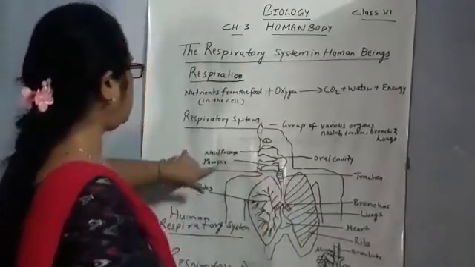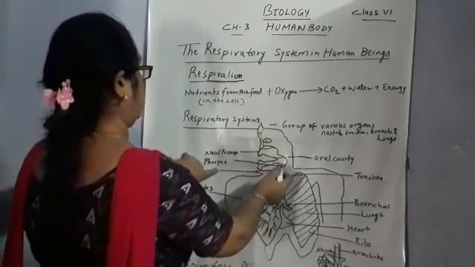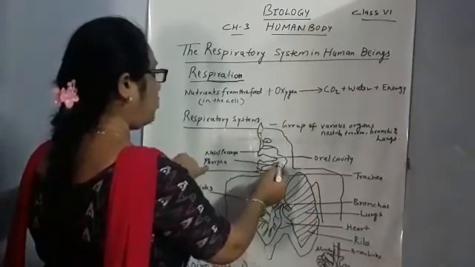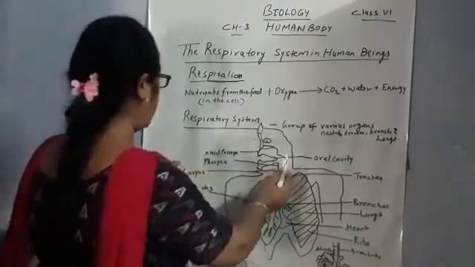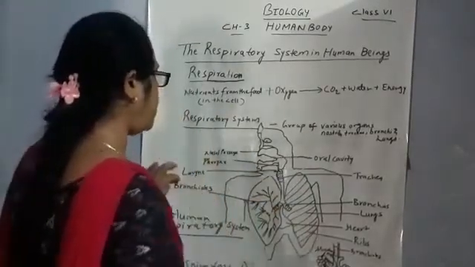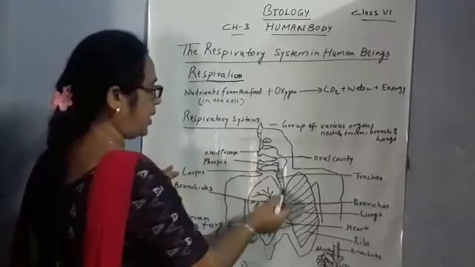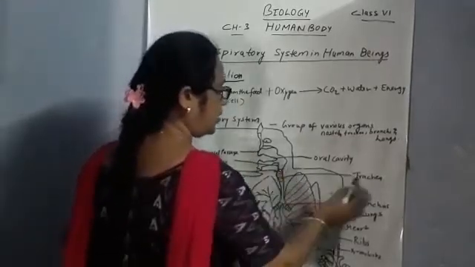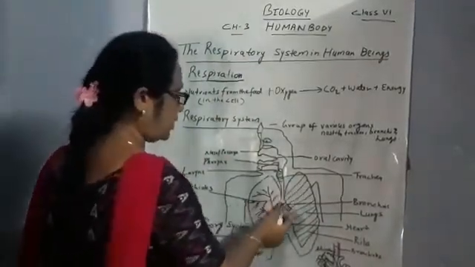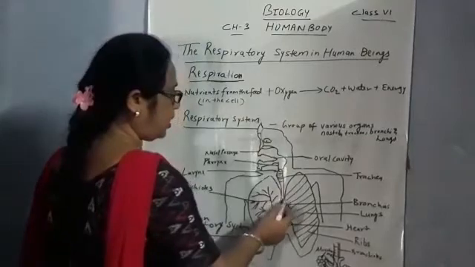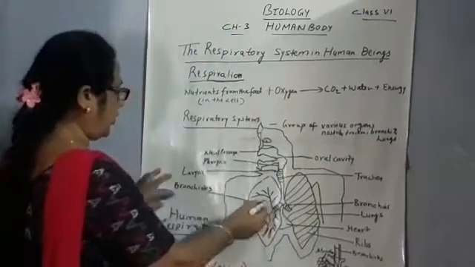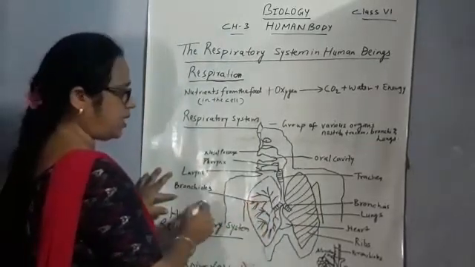The pharynx is situated beneath the nasal cavity, mouth and oral cavity, and below this pharynx there is a larynx. After the larynx there is a tube called the trachea, and after the trachea it is divided into two branches called bronchi, and these bronchi are again divided into smaller branches called bronchioles.